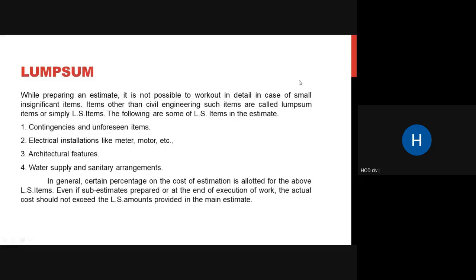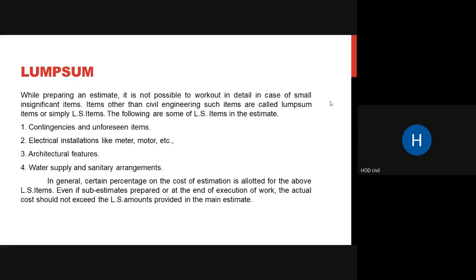Okay, so what do you mean by this lump sum? You might have heard this term lump sum. Lump sum is used while you're preparing an estimate. While you are preparing it, it is not possible to work out in detail small insignificant items. Some things you cannot include in the estimate, where very minor things are there. So what we do is include all those minor things in one term called lump sum, and we create one 2 to 5% lump sum amount, and we include all these minor things in it.